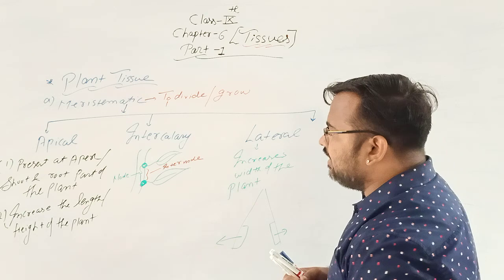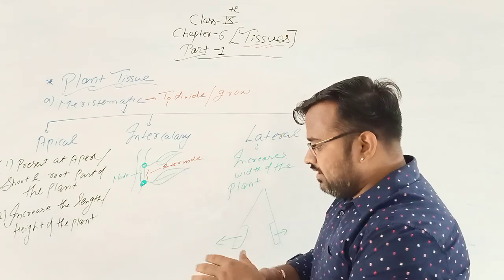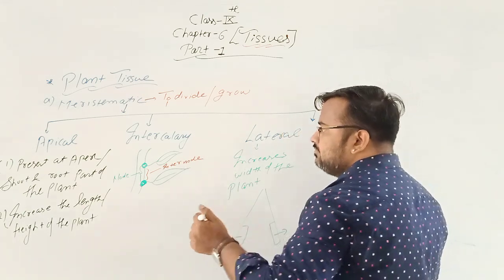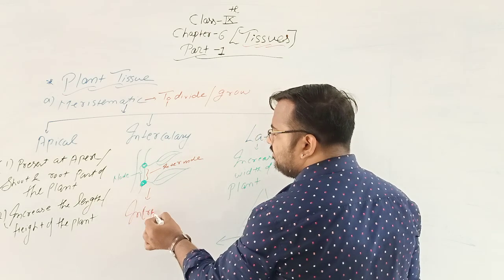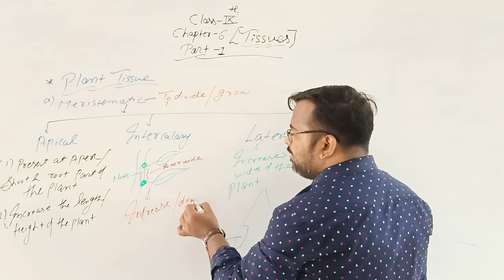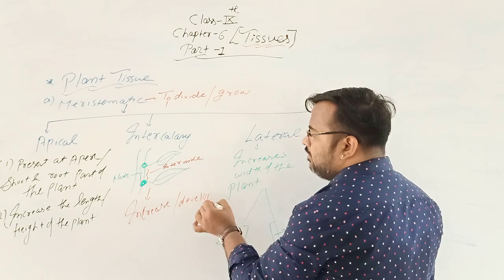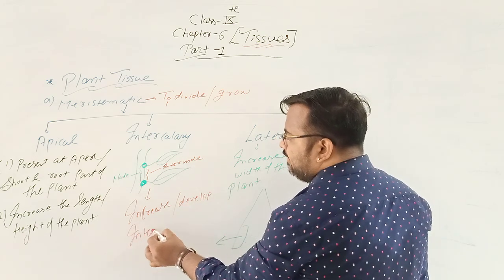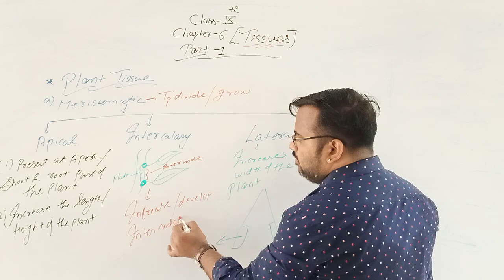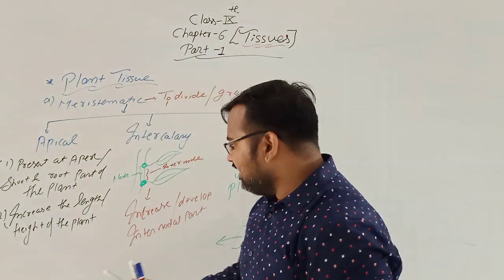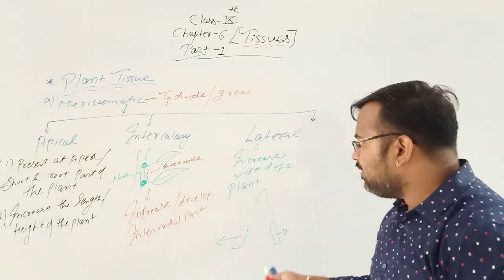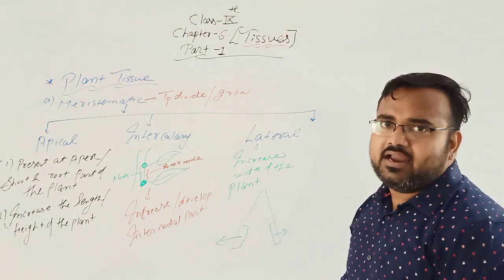Intercalary tissues increase or develop the internodal part of the plant, and lateral tissues increase the width of the plant.